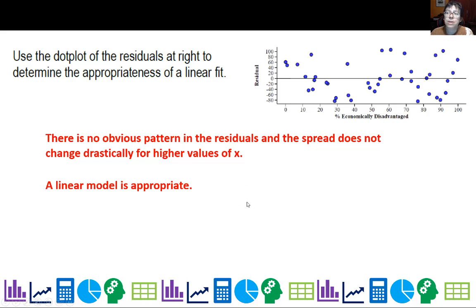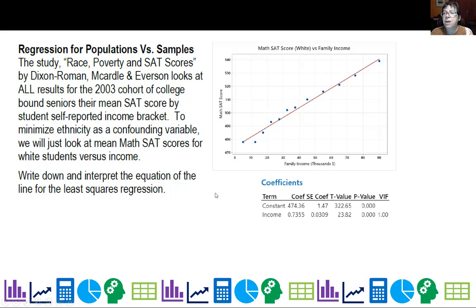So we say, yeah, we can use a linear model for this. Now we're going to examine regression some more. I'm going to start by looking at a regression for a population. I'm intrigued, so I pull this data, and it's interesting.